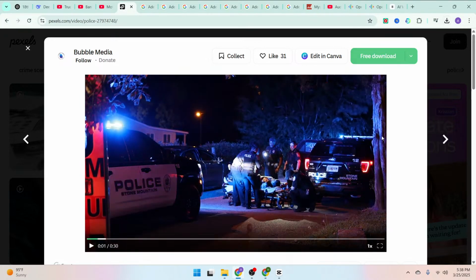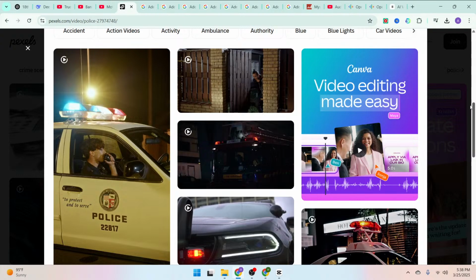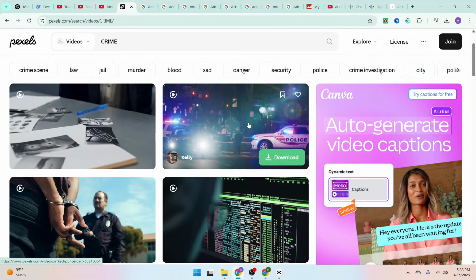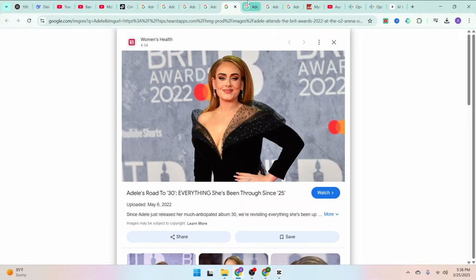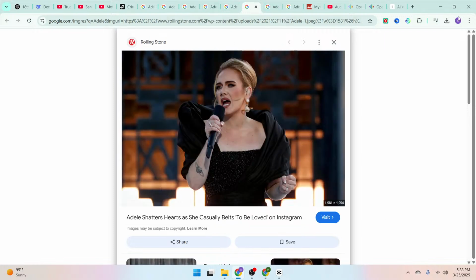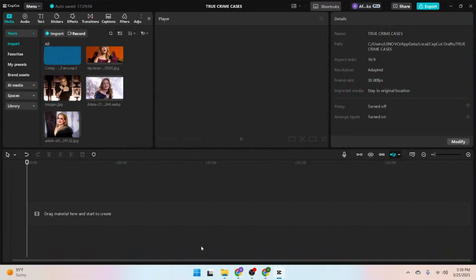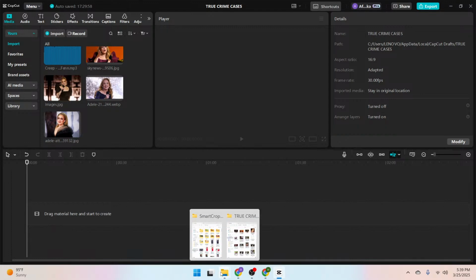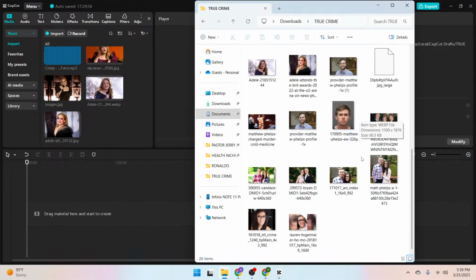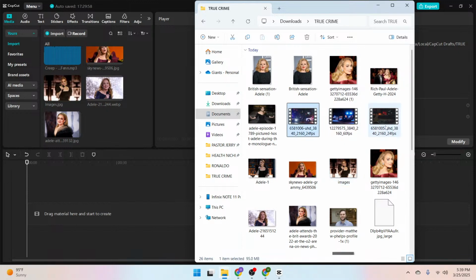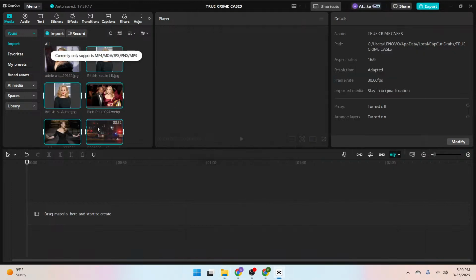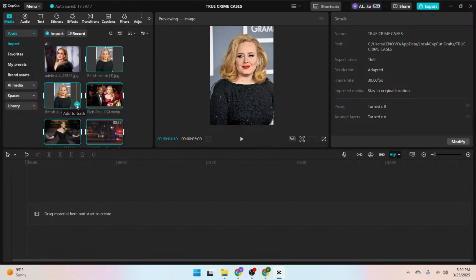Okay, now after downloading a couple of these videos and getting the images associated with the particular script from Google, the next thing you have to do is go to your video editor, CapCut precisely. Then on the CapCut video editor, you have to import the clips you have downloaded. That's highlight it and drag and drop it into this media library on your CapCut PC app.